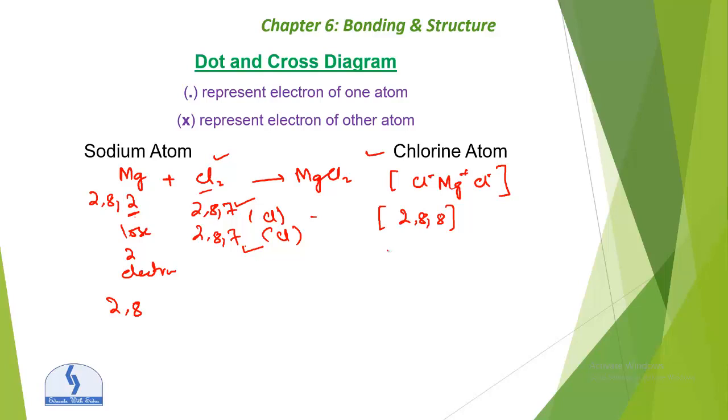So this is all about magnesium and chlorine, magnesium chloride. I hope you understand that magnesium has 2 electrons in the outermost shell. It is reacting with 2 chlorines, not 1 chlorine. So 1 electron will be gained by 1 chlorine, and the other electron will be gained by the other chlorine, because there are 2 atoms of chlorine. So remember this. This is all about the dot and cross diagram.